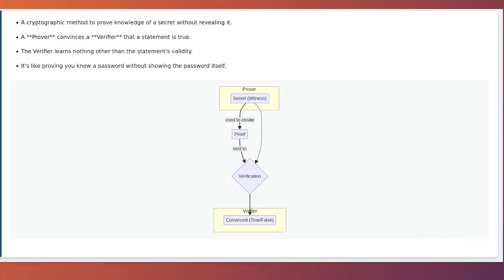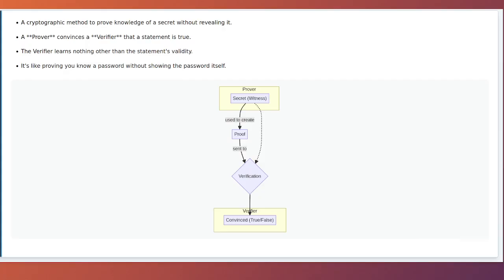Introduction to Zero-Knowledge Proofs. Today, we're venturing into one of the most fascinating and powerful concepts in modern cryptography, the zero-knowledge proof, or ZKP. Imagine you could convince someone you know a secret, like a password or the solution to a puzzle, without revealing any information about the secret itself. That's the magical promise of a ZKP. It's a method where one party, the prover, can prove to another party, the verifier, that a given statement is true. The verifier learns nothing other than the fact that the statement is, indeed, true.